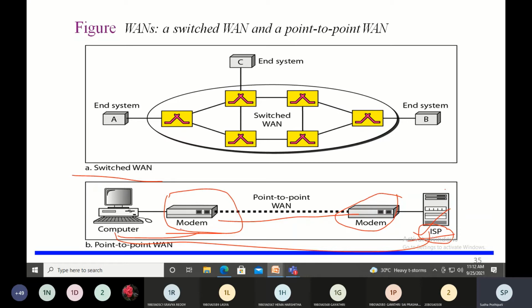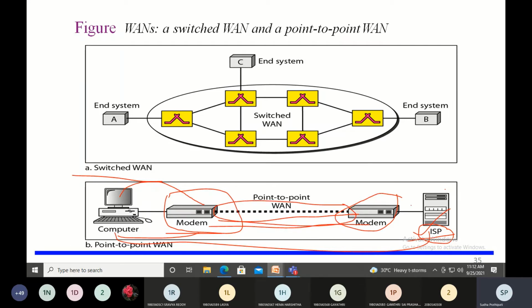Okay, so there will be a modem, and the modem is used to convert the analog signals to digital and digital signals to analog. The digital signals that are generated by the computer are converted to analog signals, and they are transmitted through the medium over here. This is called the point-to-point WAN.